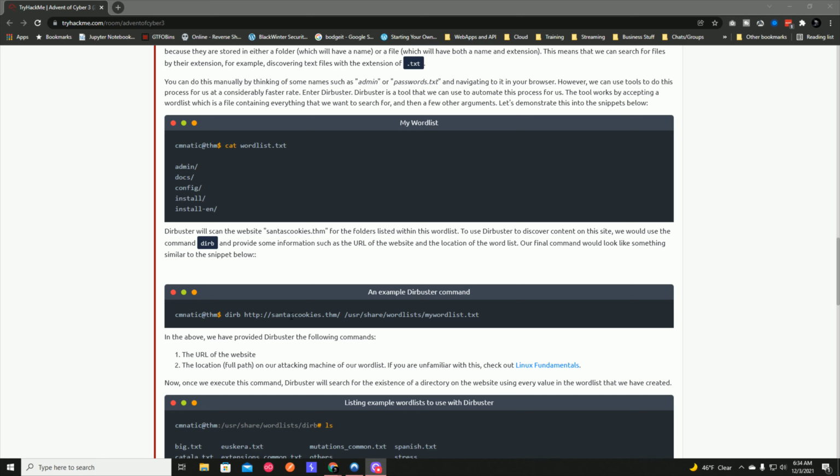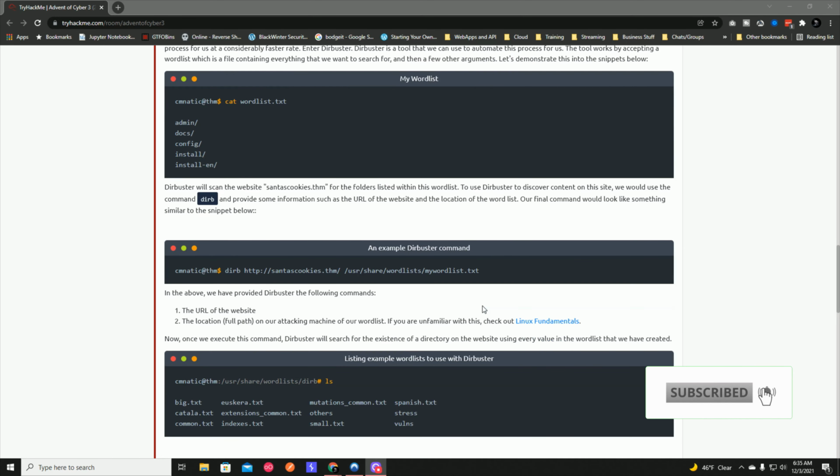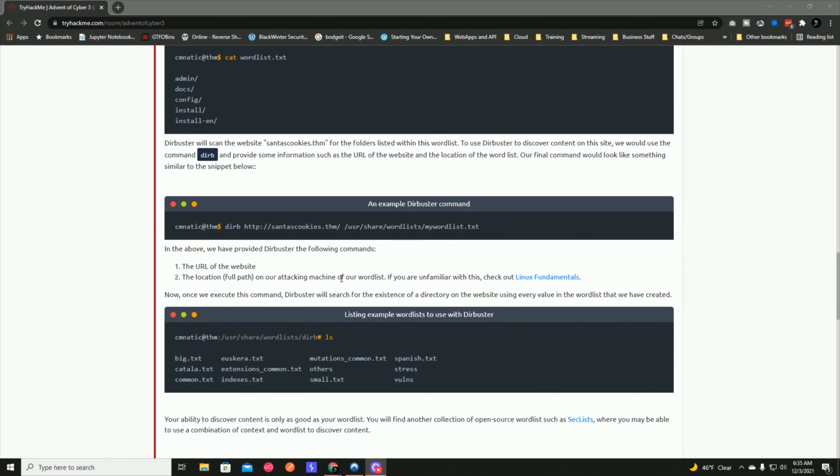Our final command would look something similar to the snippet below. So you have dirb, the website you want to check the directories of, and then the location of your word list. Okay, so in the above we have provided dirb the following: the URL and the full path on our attacking machine of our word list. If you're unfamiliar, check out Linux fundamentals.